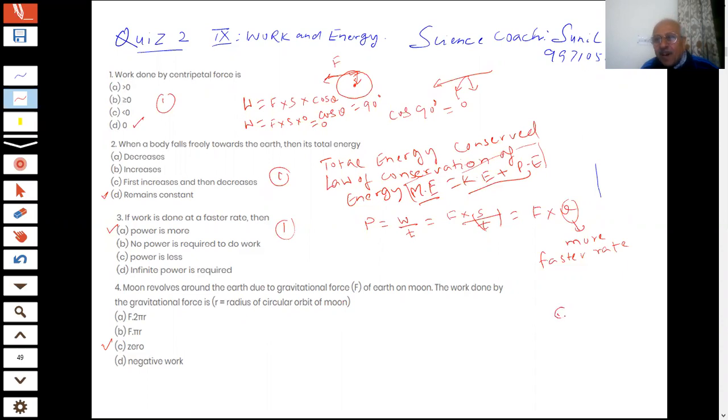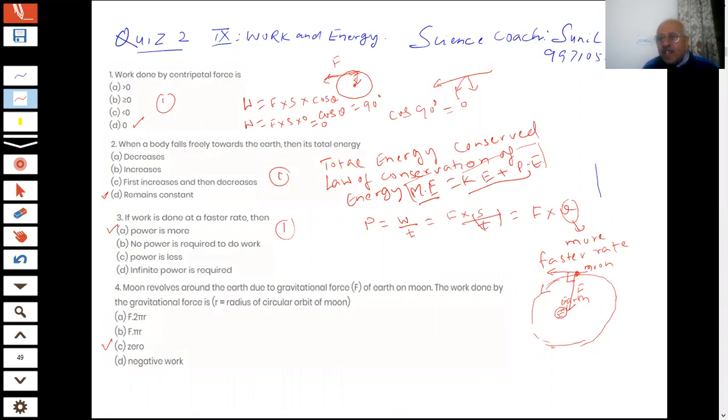Here is your earth, student. This is your earth, and this is the moon around the earth, students. This moon is orbiting around the earth. This is your moon, and moon revolves around the earth due to gravitational force. There is a gravitational force, student, which is attracting the moon. The work done by the gravitational force, when it is moving in a circular orbit, you know what is happening. If I draw a tangent, that is what I said, they are at 90 degree, student, 90 degree. So the moon is orbiting like this.